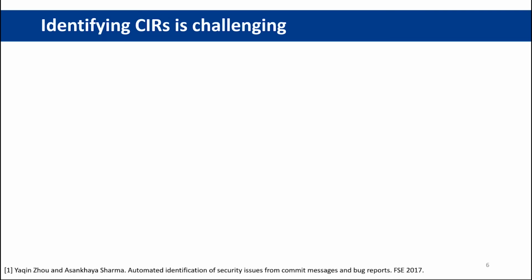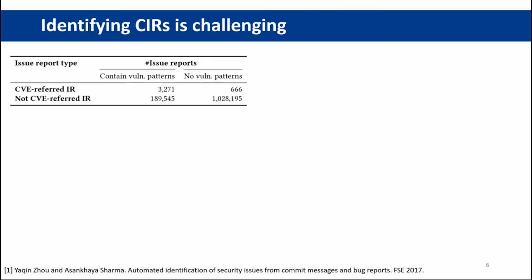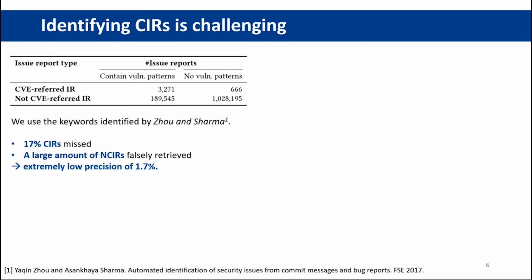We further investigate the challenges of identifying CIRs. We first try to use the token-level keyword-based approach proposed by previous work. However, we find that 17% of the CIRs are missed and a large amount of NCIRs are falsely retrieved, which results in an extremely low precision.